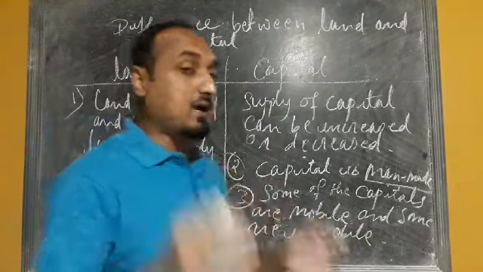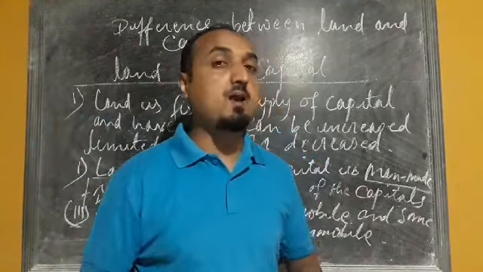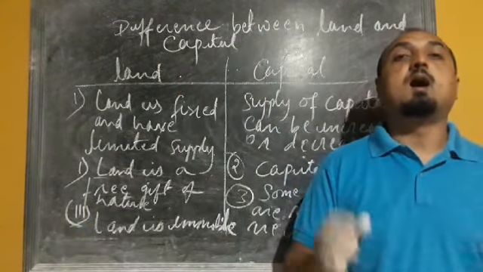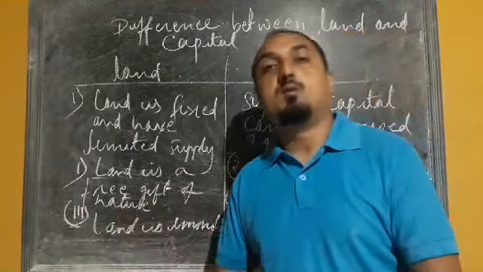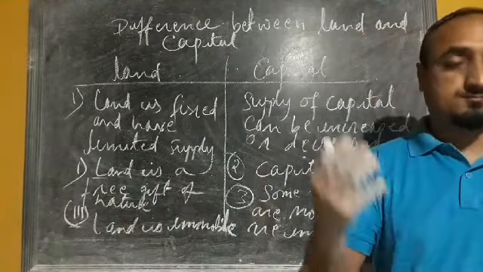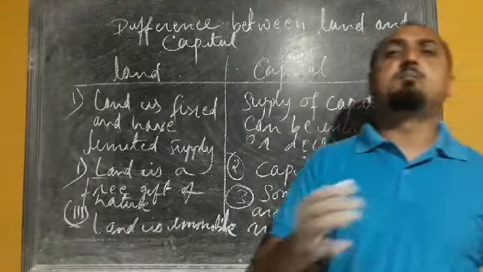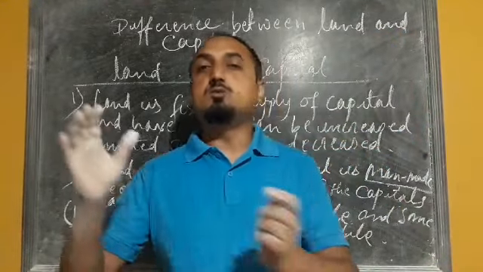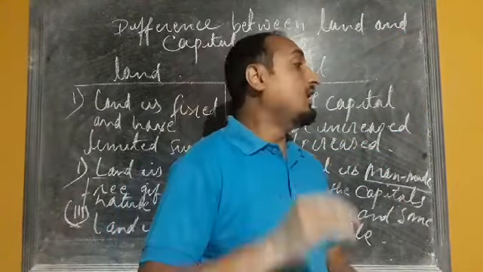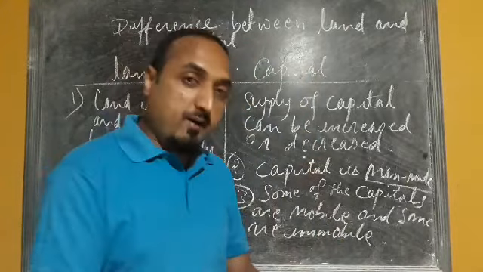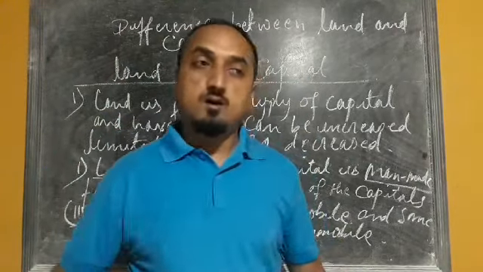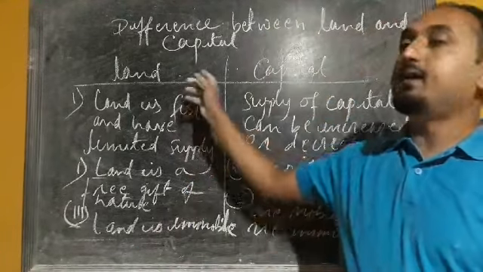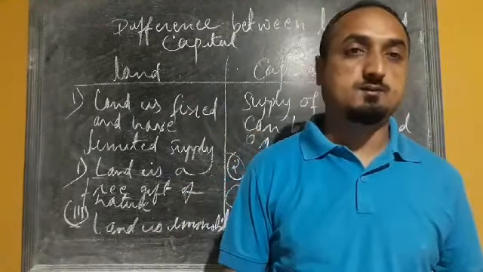I'll give you an example. Factory buildings are immobile, whereas things like car, bikes, truck can be easily moved from one place to another place. So some of the capital is mobile, whereas some of the capital is immobile. So that is the important difference between land and capital.